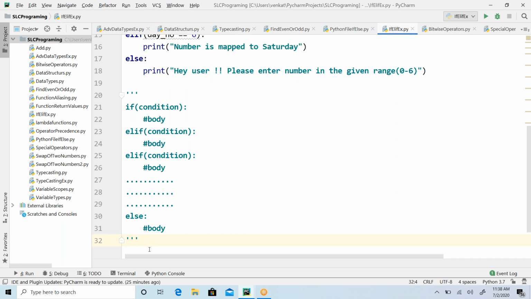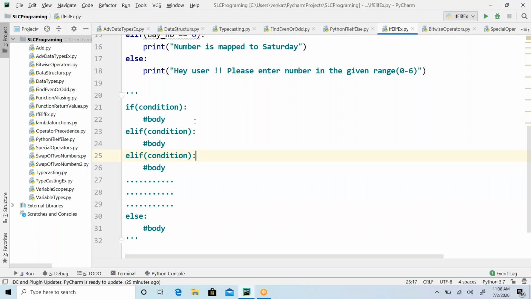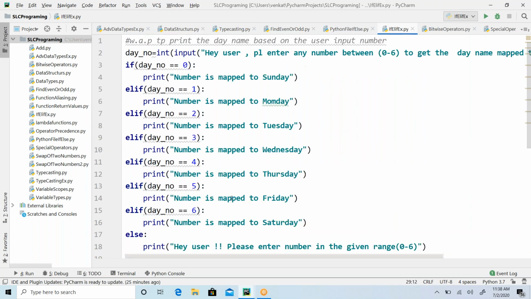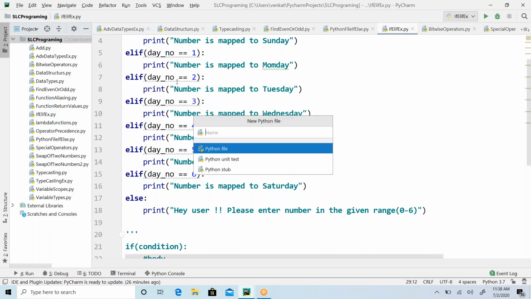So this is the syntax. You have to follow this syntax. Is that clear, Ahlad? Okay, it's all right. So this is how it works, the if else ladder. Then we have nesting of if else.